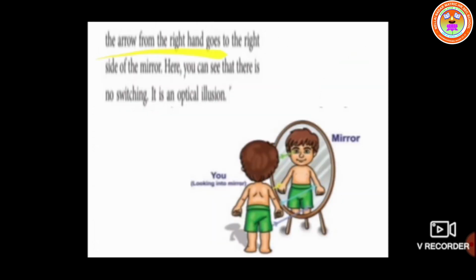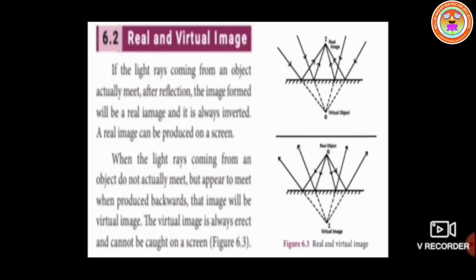The arrow from the right hand goes to the right side of the mirror. Here you can see that there is no switching. It is an optical illusion. So the mirror gives the sidewise inversion, that is called lateral inversion.